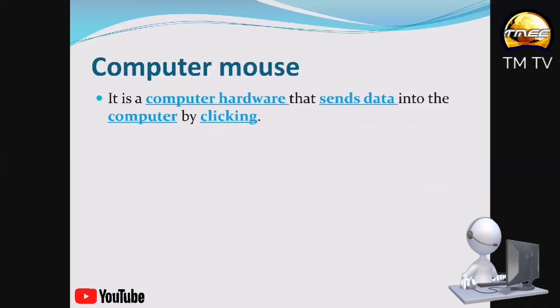Now let's look at a computer mouse. A computer mouse is a computer hardware, as we have learned already. Why is it a computer hardware? Because we can see it with our eyes and touch it. It's a computer hardware that sends data into the computer by clicking. Anytime you press a button on your mouse, whether the left mouse button, the right mouse button, or the scroll button, you are sending data into the computer. So before you watch your favorite movie on the computer, you need to click something.